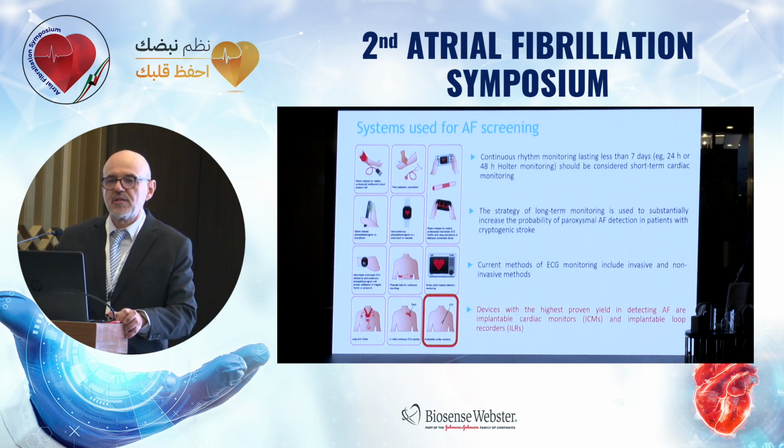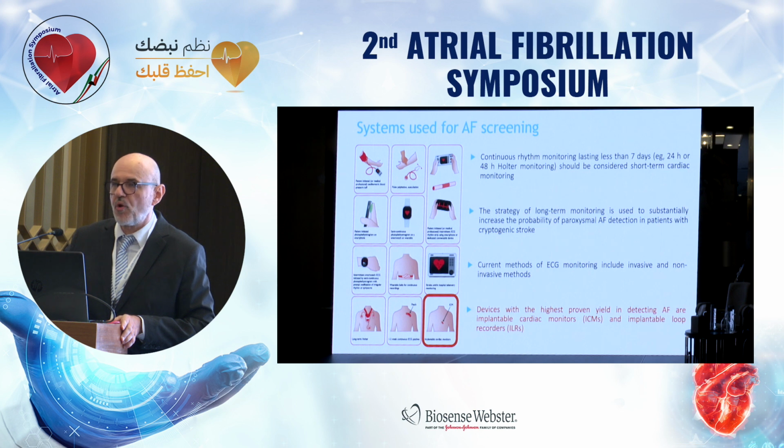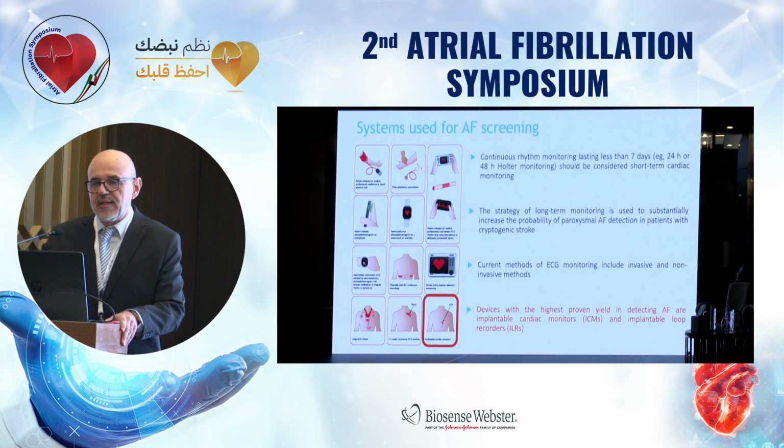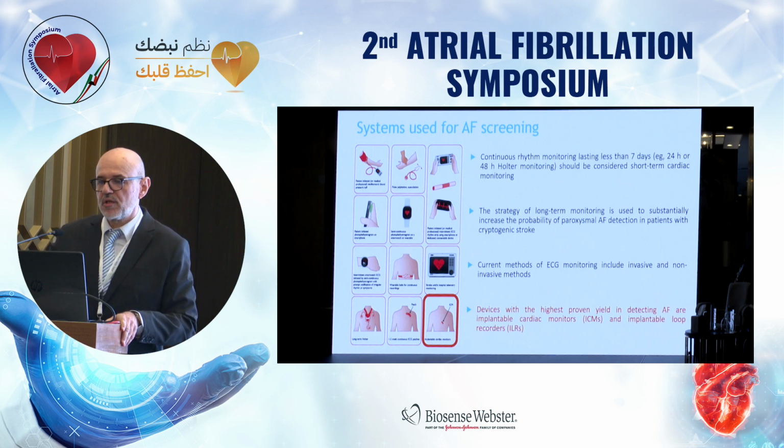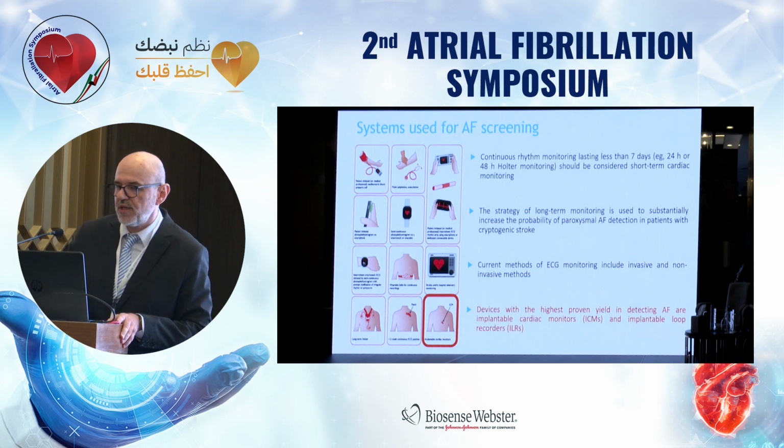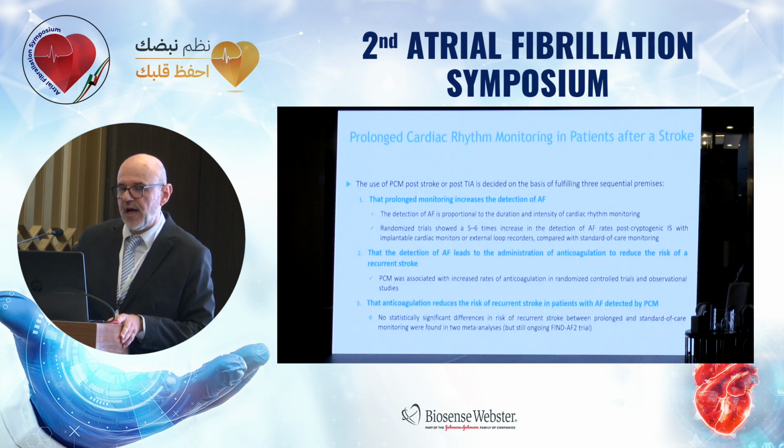Very briefly, which system do we use for prolonged AF screening? Continuous rhythm monitoring lasting less than 7 days is considered short-term cardiac monitoring. The main strategy for long-term monitoring is to increase the probability of detection of paroxysmal AF in patients with cryptogenic strokes. Current methods of ECG monitoring include invasive and non-invasive methods, and clinical studies show the devices with the highest proven yield in detecting AF are implantable cardiac monitors and implantable loop recorders.